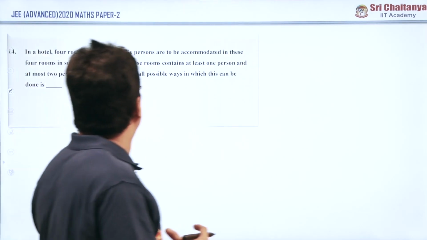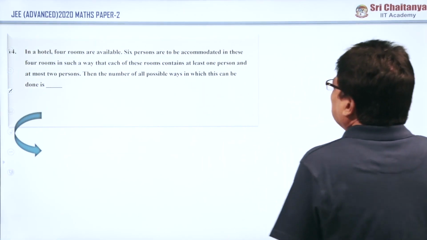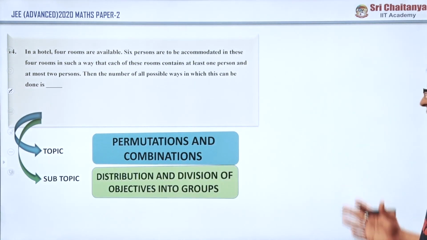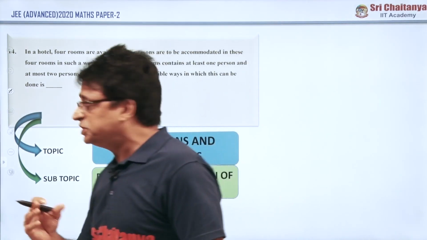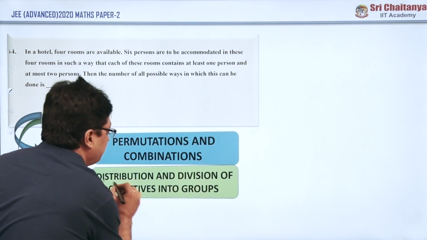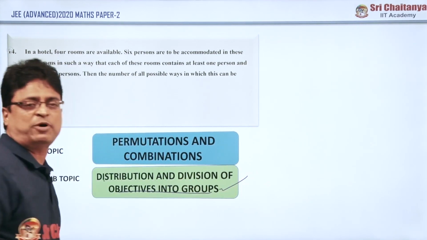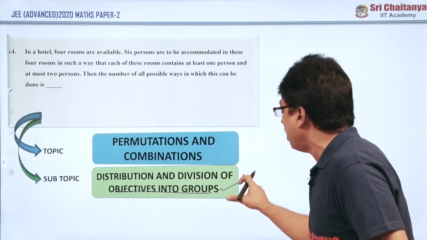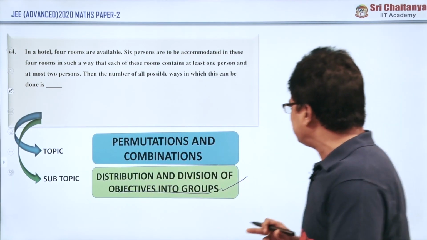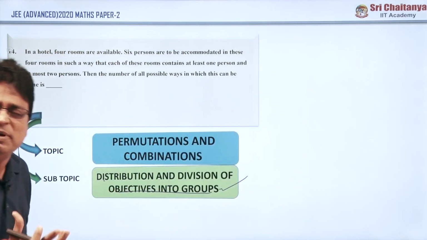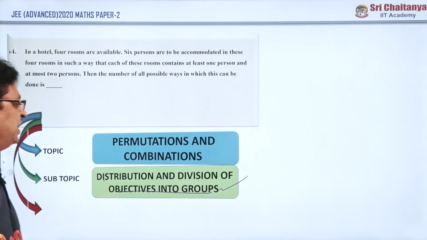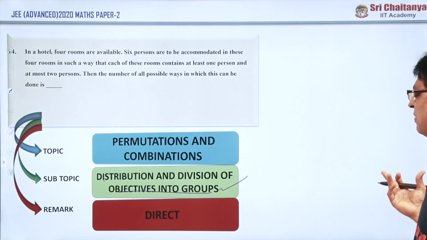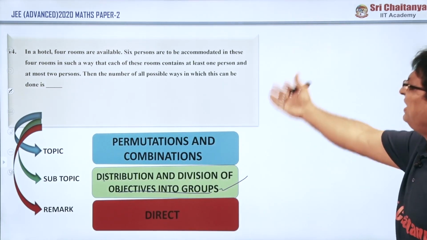Now coming to question number 14, again they asked the question from permutations and combinations, and this time the question is under distributions. Distribution of objects into groups. This is the important point here. They have concentrated the question on distribution of objects into groups, and division of these. If you are familiar with this concept, then the problem is very easy. Otherwise, it is a difficult problem for some of the students, and it is a straight question.